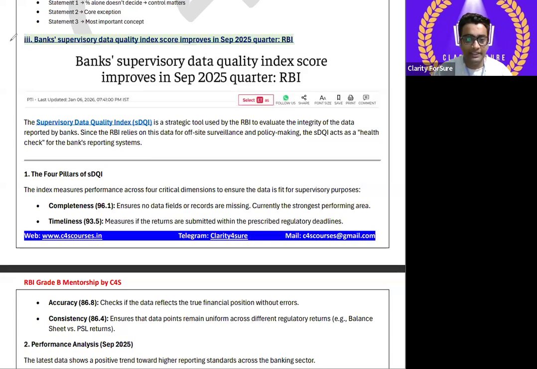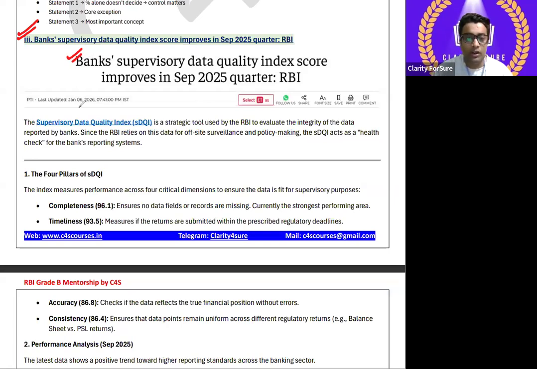So we are at today's discussion of the circulars. That is, bank supervisory data quality index score improves in the September 2025 quarter, as given by RBI. So this is in the news. Let me discuss the key things first.